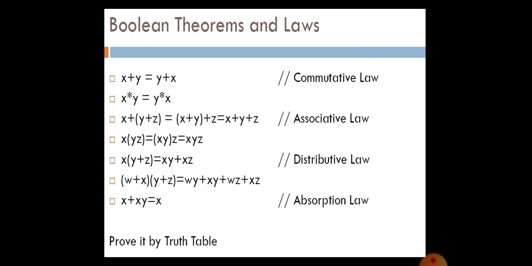It also has another theorem, that is (w + x)(y + z) equals, the first argument will be multiplied with the first argument of the second operation. Similarly, the first argument will be multiplied with the second argument of the second operation. So we'll get wy + wz + xy + xz. That is also called a distributive law.